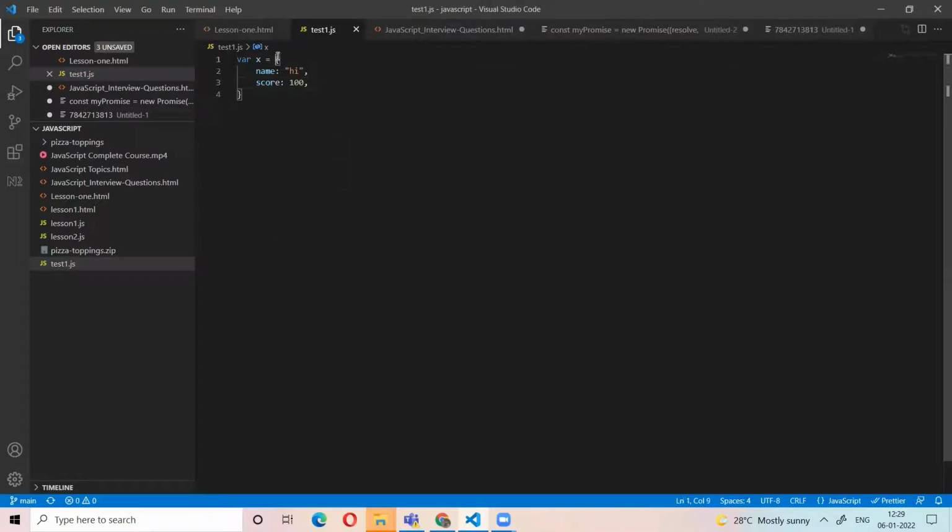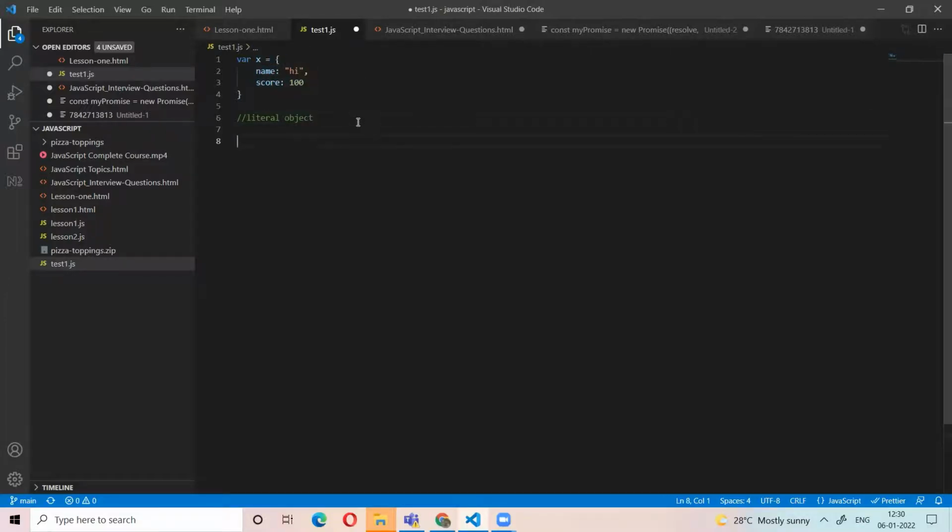This type of object is called a literal object. So the first way to create the object is the literal object. We can create the object in the literal format like this one.